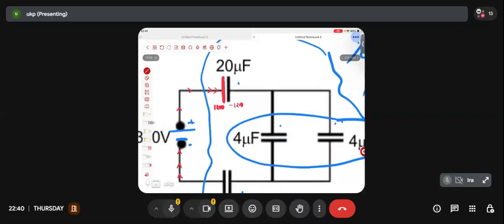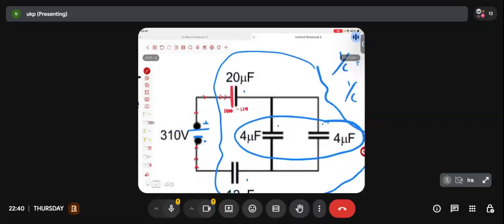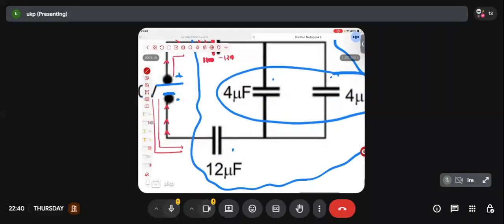Or in other words, whatever positive charge is delivered by the positive terminal of the battery, exactly equal amount of negative charge is delivered by the negative terminal of the battery. So how much negative charge will be delivered by the negative terminal? Same as 1200 microcoulomb. So can I say this negative charge will be deposited in this particular plate? So how much charge will come in this plate? -1200. Then how much will come in this plate? Will it be +1200 microcoulomb?